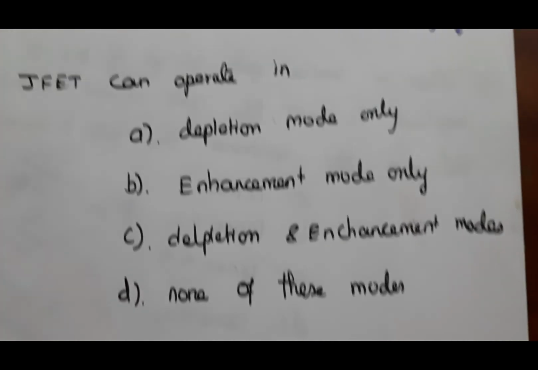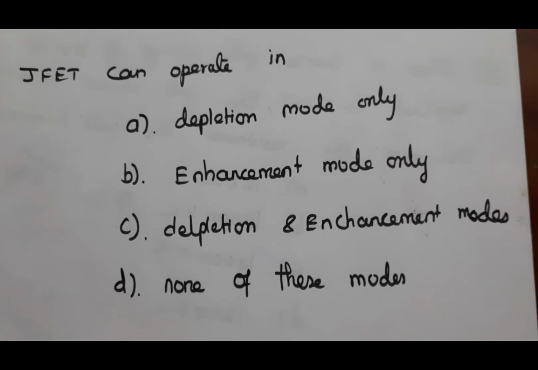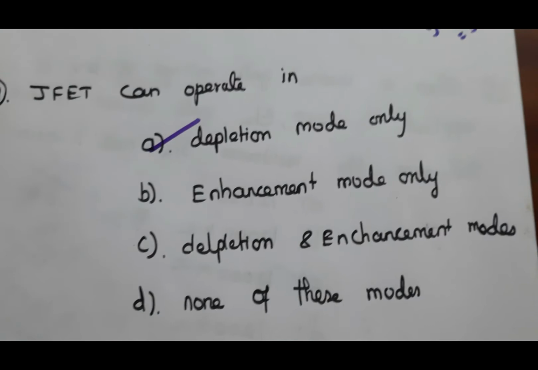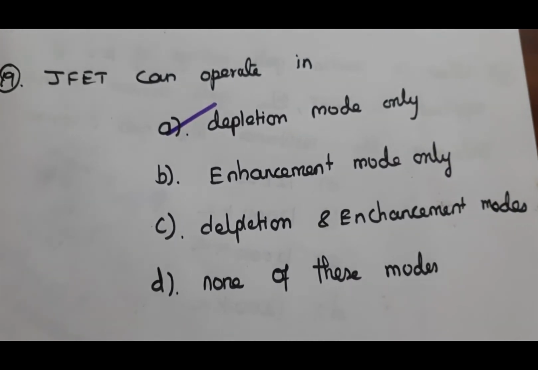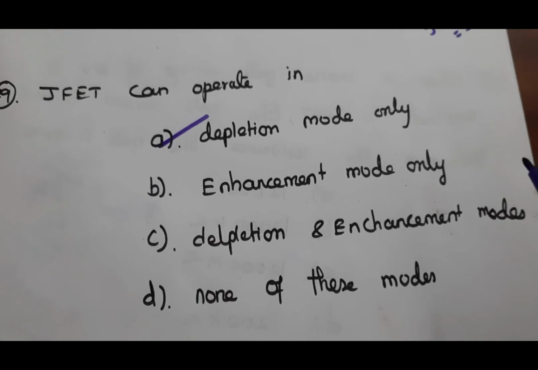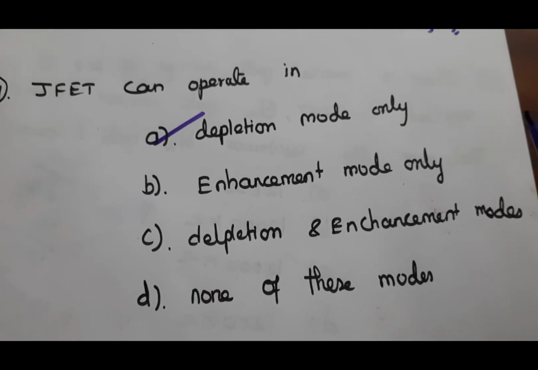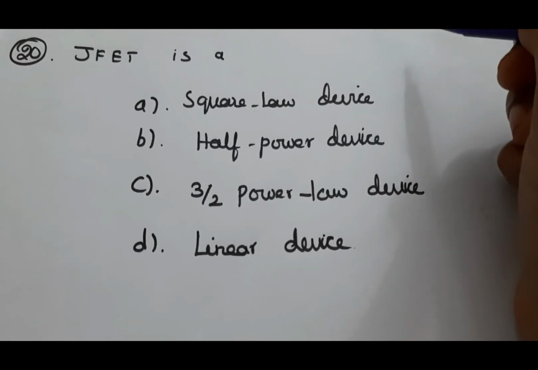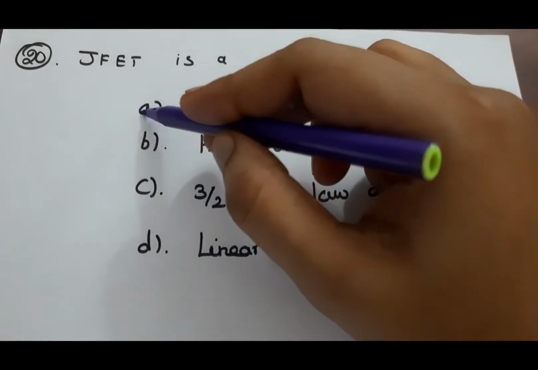Next question, JFET can be operated in depletion mode only. The answer is A, because FET is a majority carrier device, so it can operate only in depletion mode. Next question, JFET is a square law device.